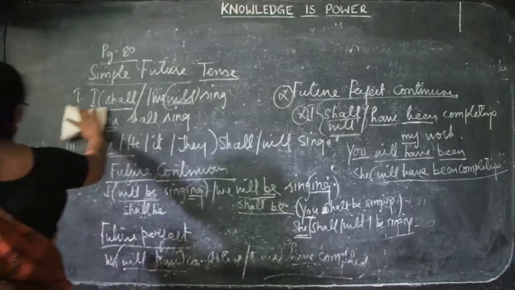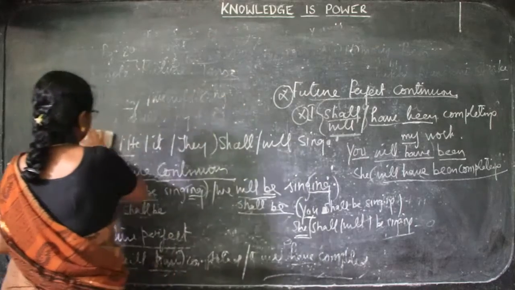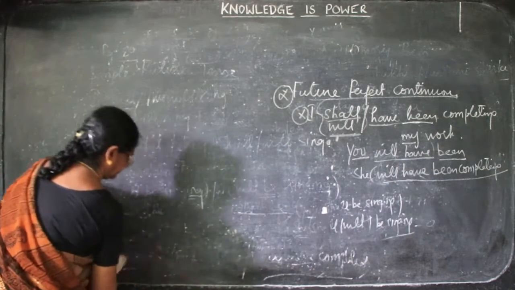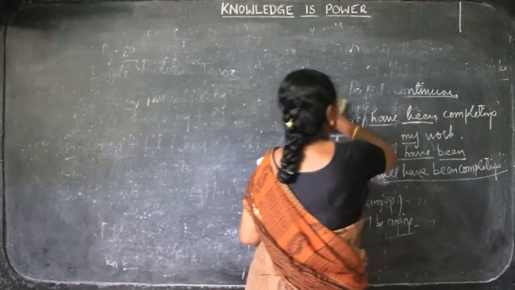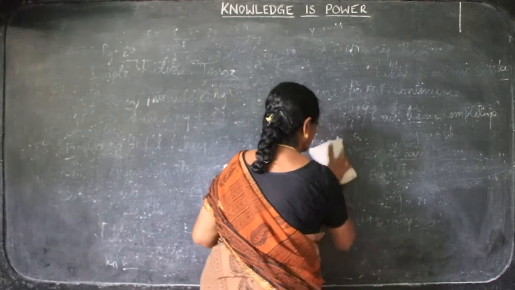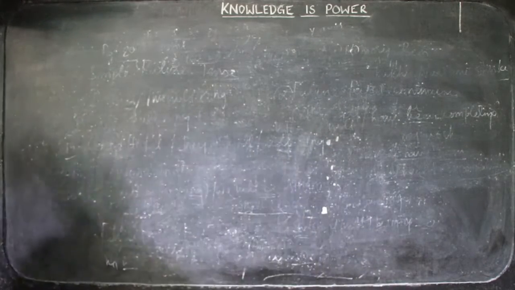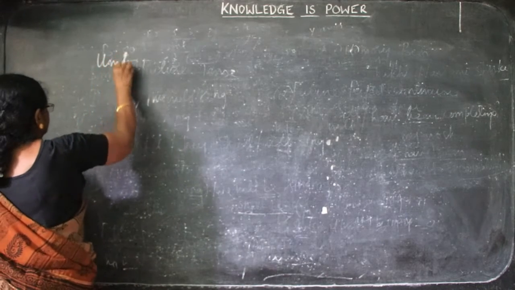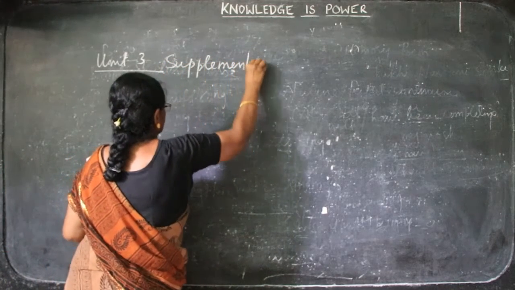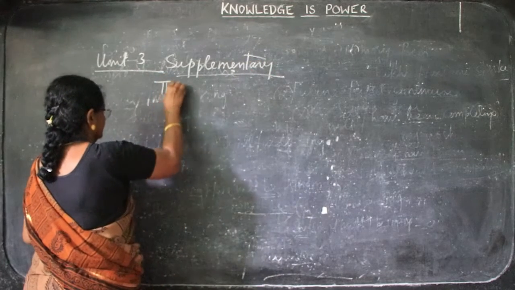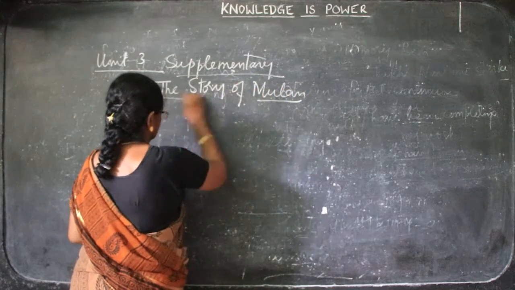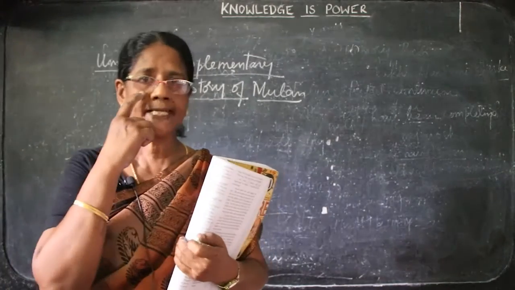We see that the third unit supplementary is here. The story of Mulan. The character here is Mulan.